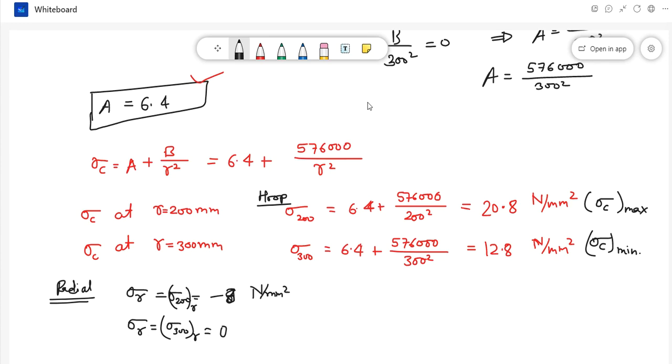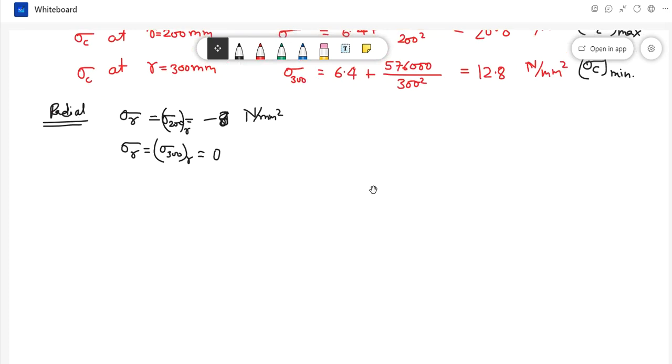So how you draw the distribution curve, that I will now complete it.